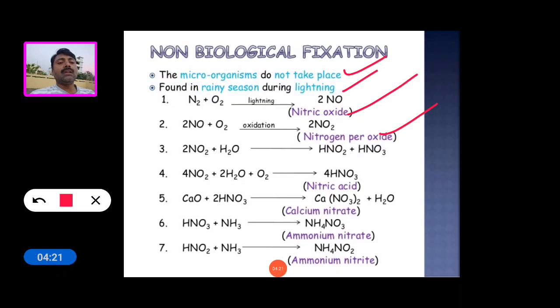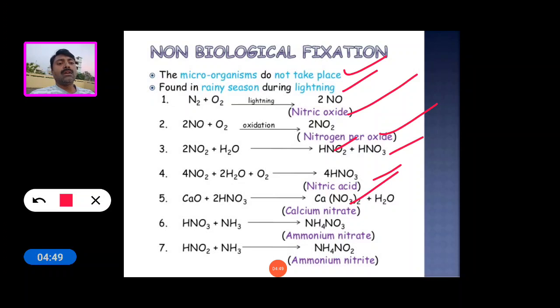When this nitrogen peroxide dissolves in rainwater, it forms nitrite and nitric acid. Then this nitric acid combines with calcium salts to form calcium nitrate.